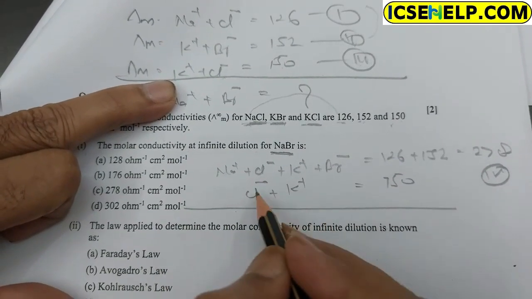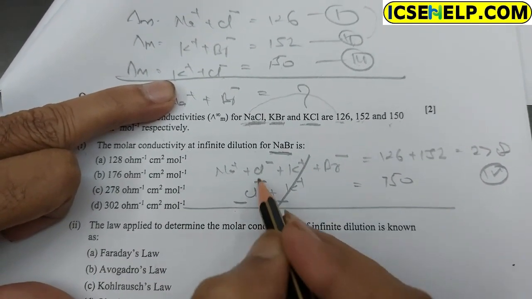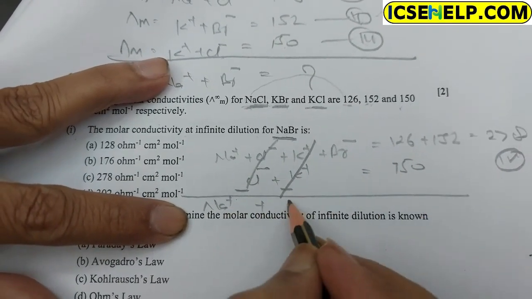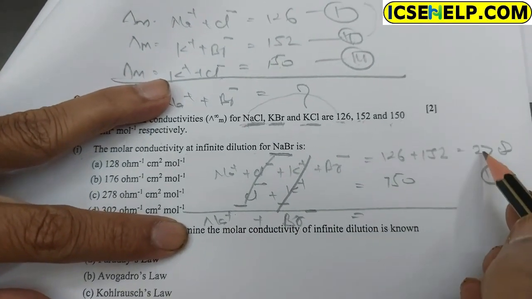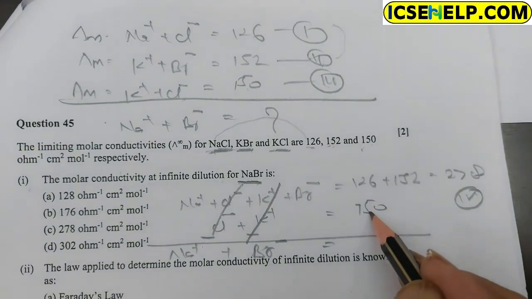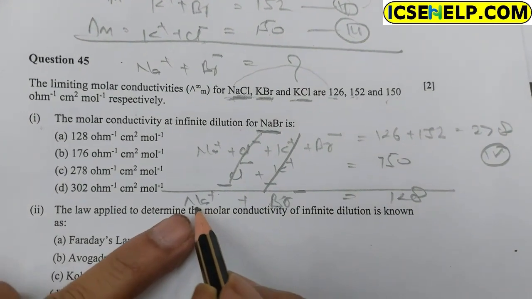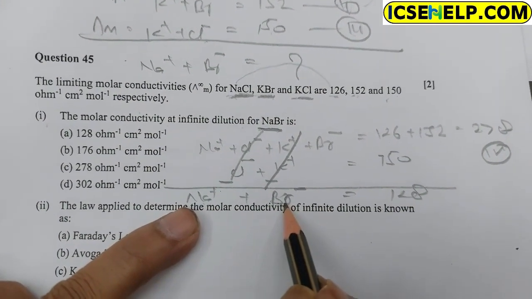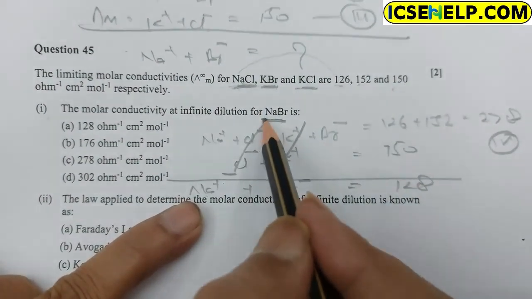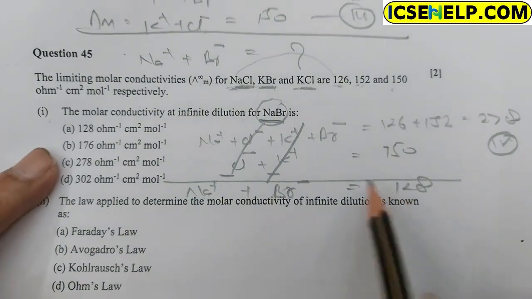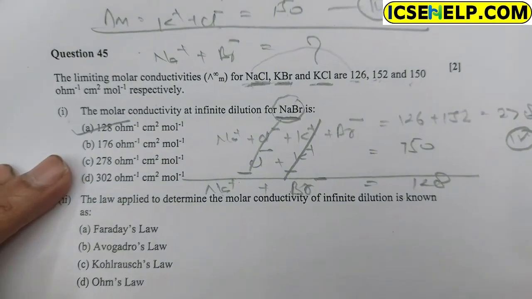After subtracting, we only get Na plus and Br minus, and 278 minus 150 is 128. So we have got sodium plus and bromide minus, which is what the question is asking. So 128, option A is correct.